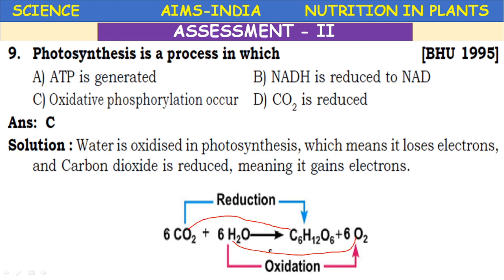Addition of hydrogen is called reduction. Addition of oxygen is called oxidation. Removal of electrons is called oxidation. Addition of electrons is called reduction. So in your higher classes you are going to discuss oxidation reduction reactions. They are called redox reactions. Okay.